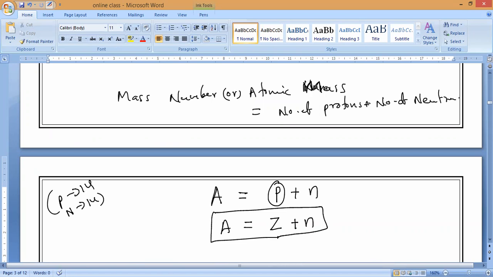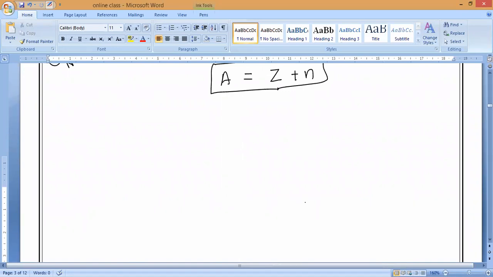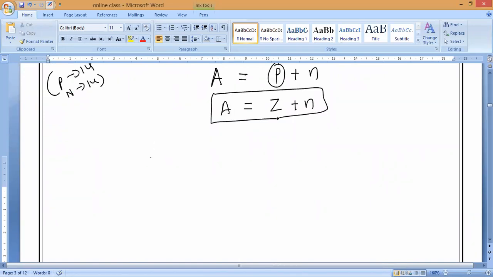Yes or no? Already we have been studying this. Have you understood? So now, in today's class, from this you have to understand that always the atomic number, the number of protons, remains constant. Now in today's class, the next concept we are going to study is called isotopes. What is that?